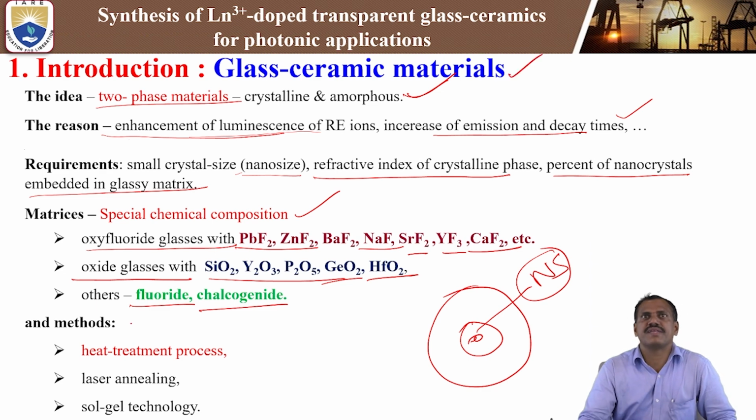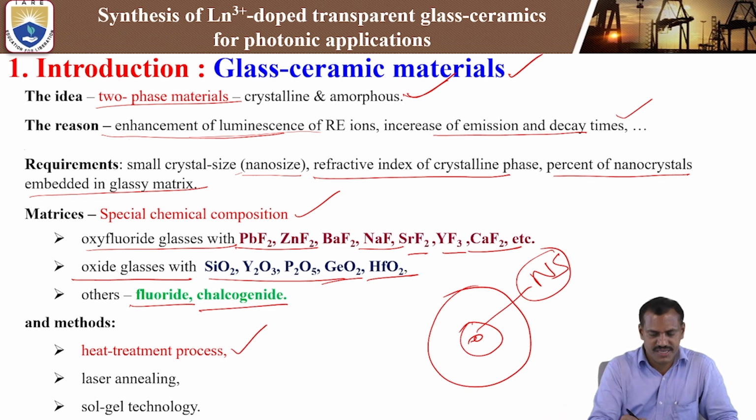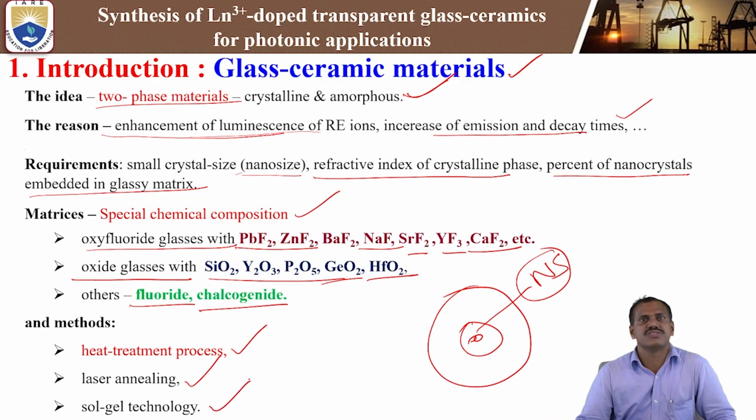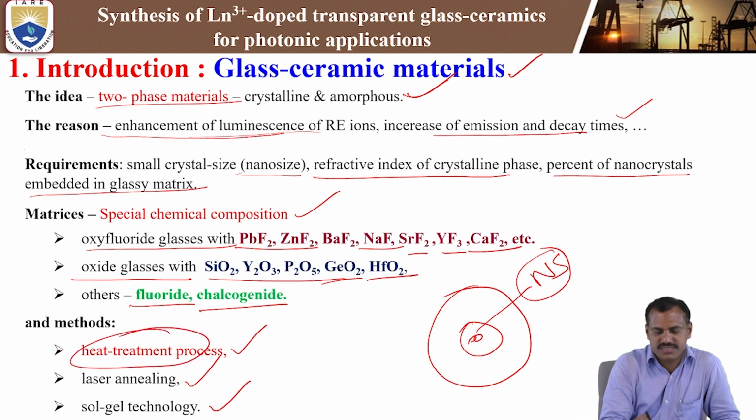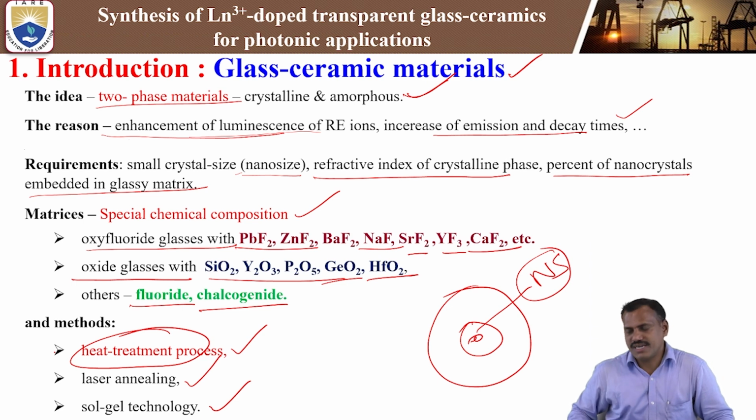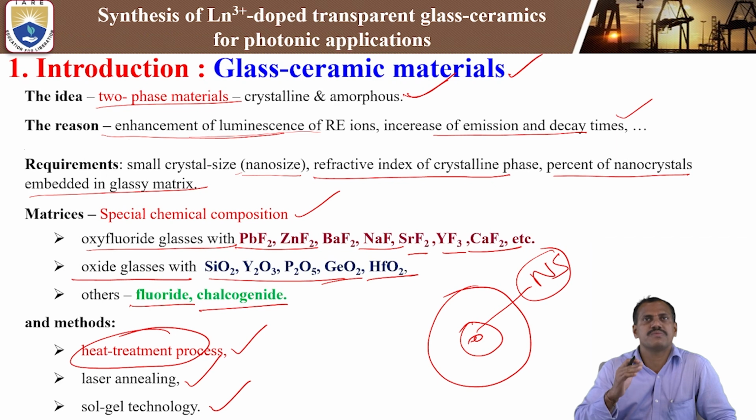Next, what are the methods to prepare glass ceramics from glass? First, the well-known technique is heat treatment by the nucleation process. By using the nucleation process, we can prepare glass ceramics from glass material. Next, laser annealing. By using laser annealing also, we can create glass ceramics from glass. Next, sol-gel technology. So these are the three important techniques. In our study, we used the heat treatment process to fabricate or synthesize the glass ceramics from glass material. So we are converting amorphous material to crystalline material.